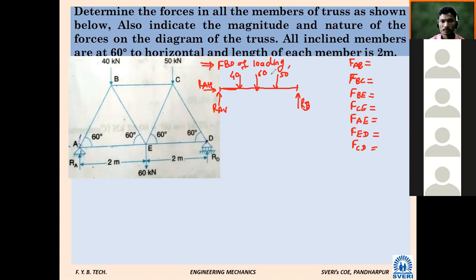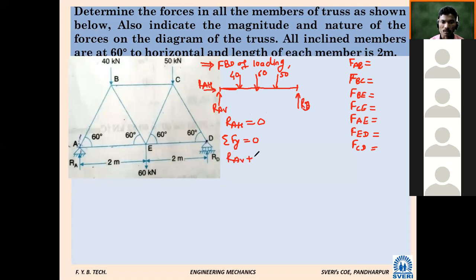Looking at the figure, is there any horizontal force apart from RAH? No other force is horizontal. So shall I say RAH is equal to 0? Yes, RAH is 0.